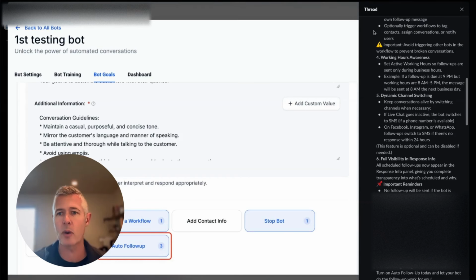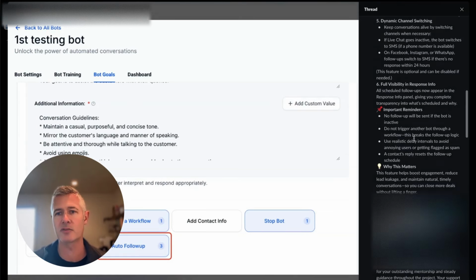Working hour awareness: set active working hours if you want to. Dynamic channel switching, so you can keep conversations alive by switching between channels as necessary. For example, if live chat goes inactive, the bot can switch to SMS if a phone number is available, or Facebook or Instagram or WhatsApp. That's pretty cool. It's an optional feature, you can disable it, but I think that's really awesome.